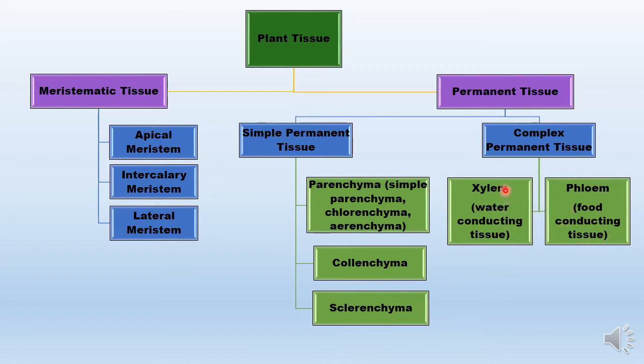And since the definition says that they are complex, so xylem tissue will definitely be made up of different types of cells, and phloem will also be made up of different types of cells which are structurally and functionally diverse. So this is the basic scheme of plant tissue. Now let us talk about meristematic tissue.